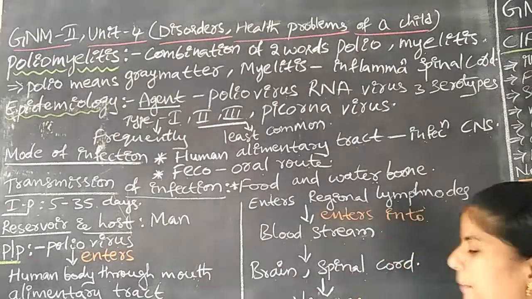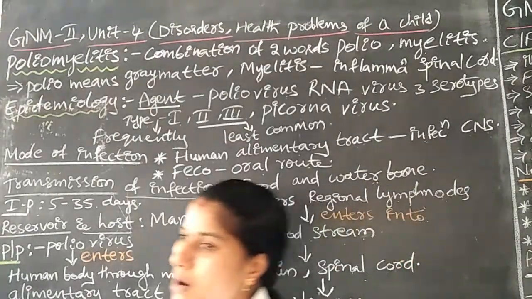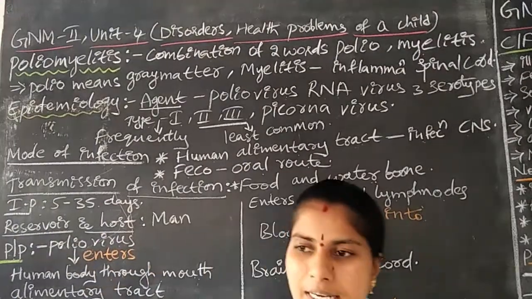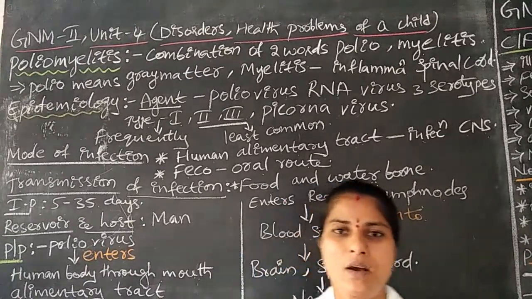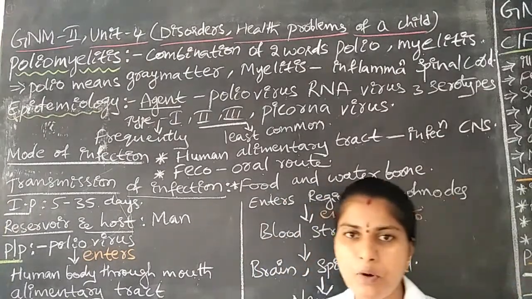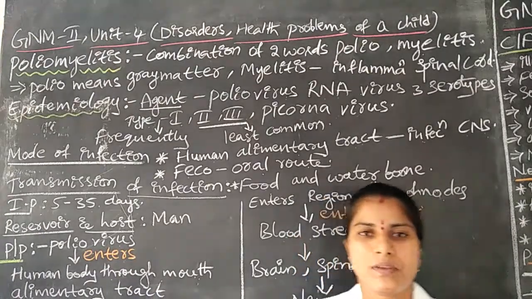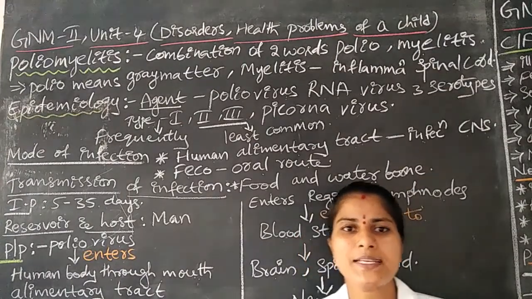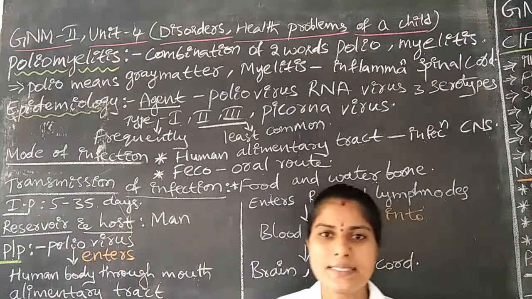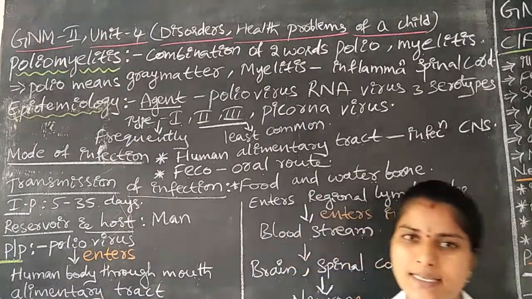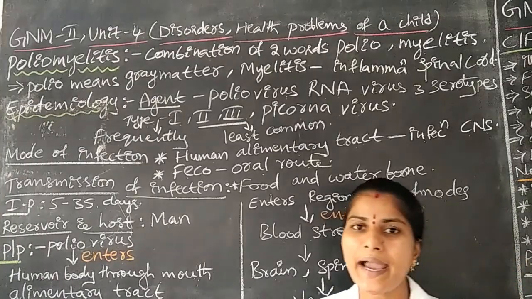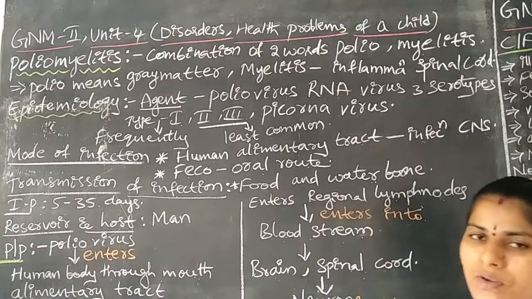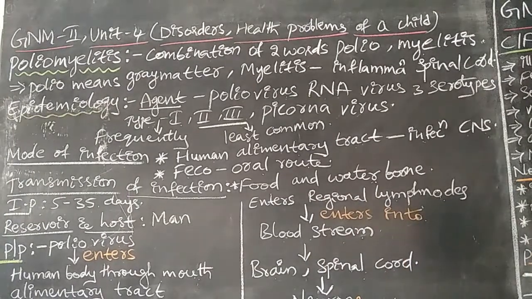Okay, next, what happens? In the spinal cord and in the brain there are some vital parts, for respiration, for the maintenance of pulse, for sensory actions or for motor actions. Some of the vital centers are in the brain, present in the medulla oblongata and cerebellum. The virus directly affects the vital centers of the brain and spinal cord. Okay, it leads to the death of the motor neuron.